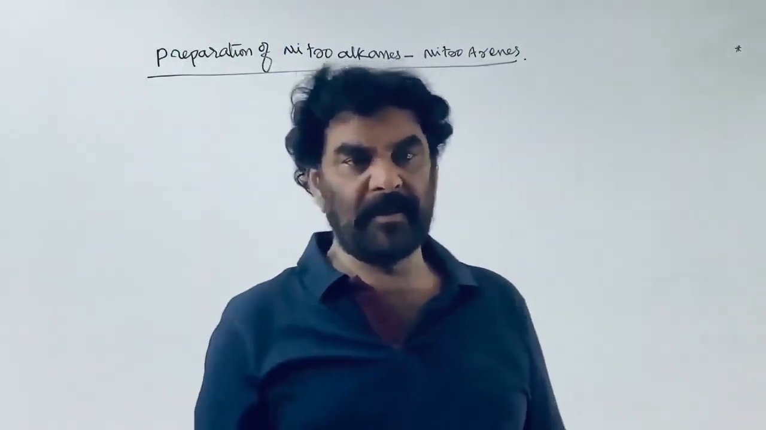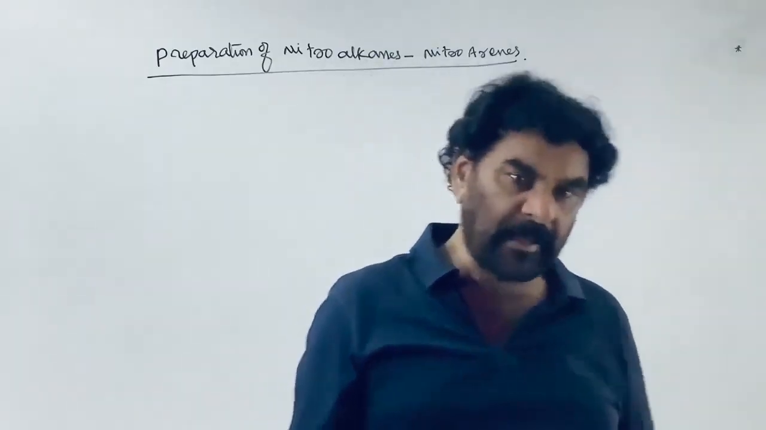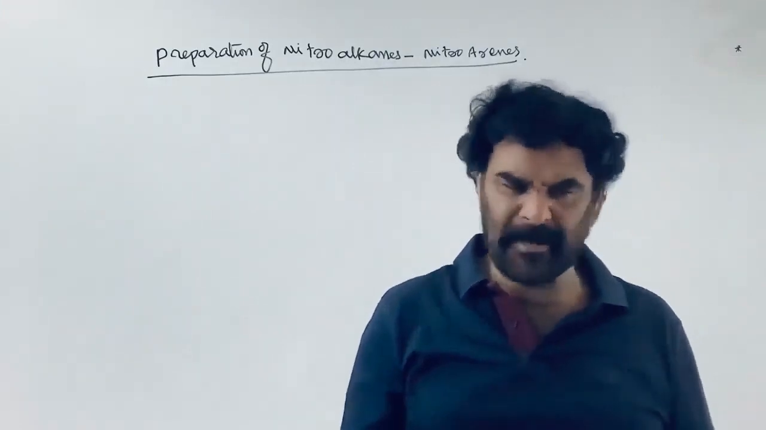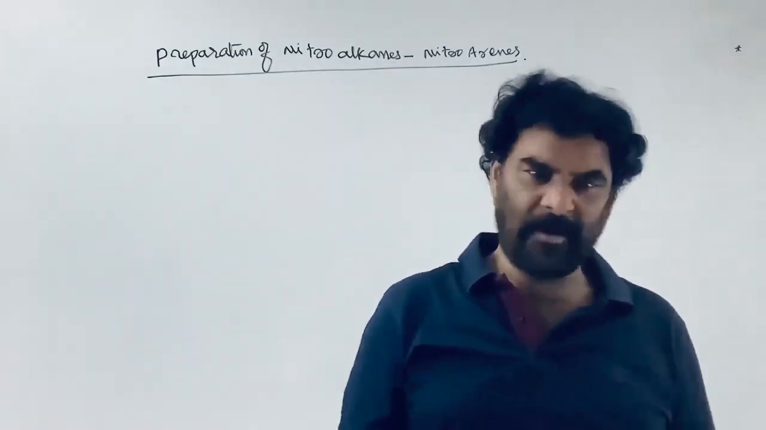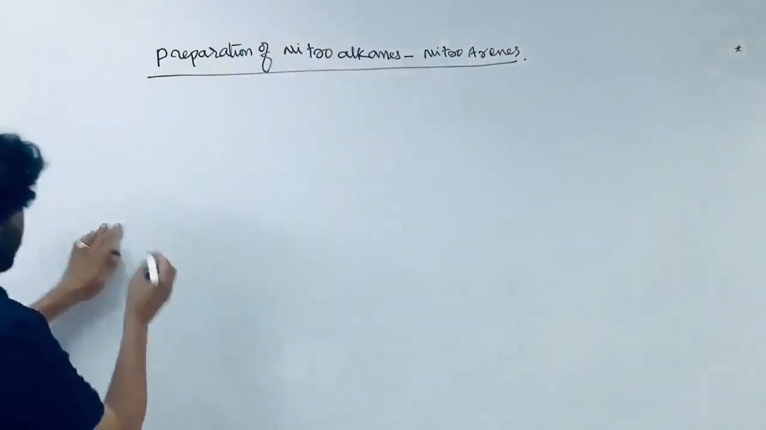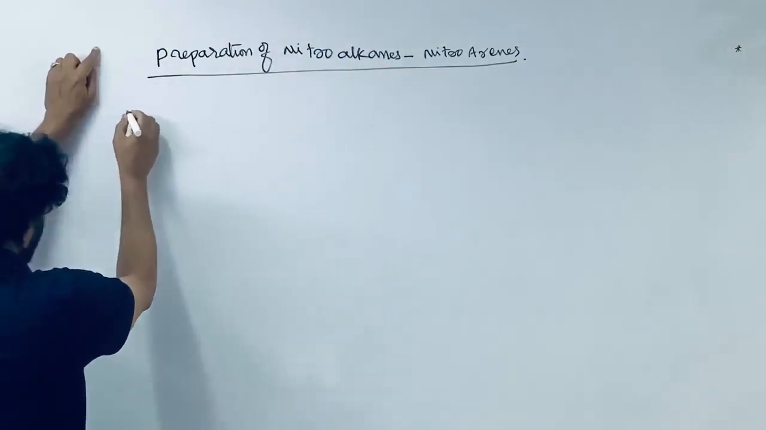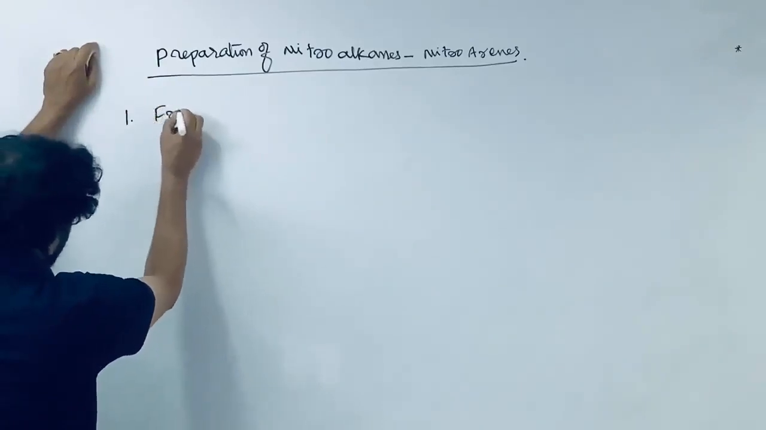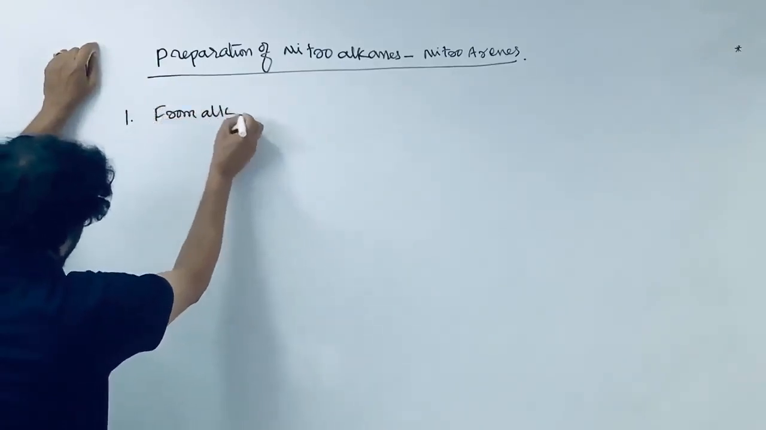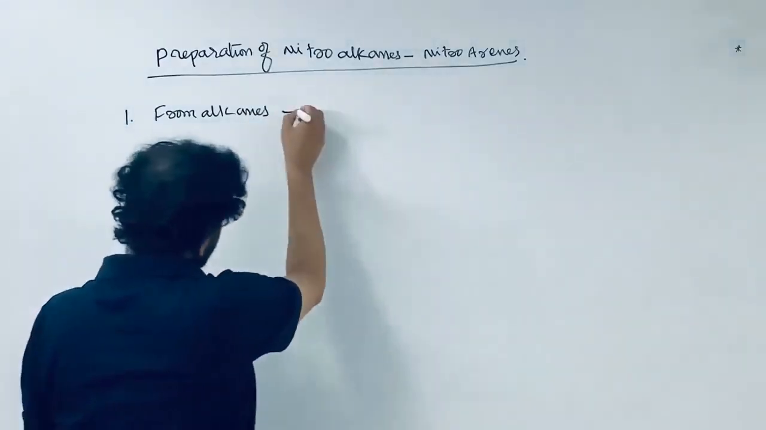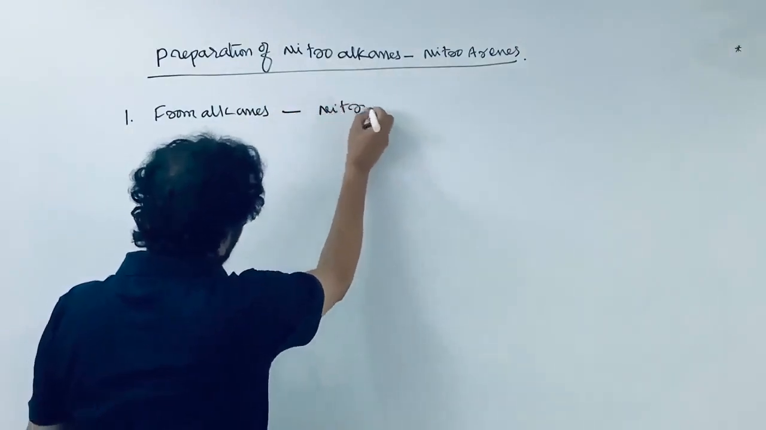Preparatory procedures of the nitroalkanes and nitroarenes, that is nitrobenzene, nitronaphthalene. So, like nitration, preparation of the nitroalkanes. For the preparation of the nitroalkanes, the first method is from alkanes. Preparation from alkanes, that procedure is called as the nitration.